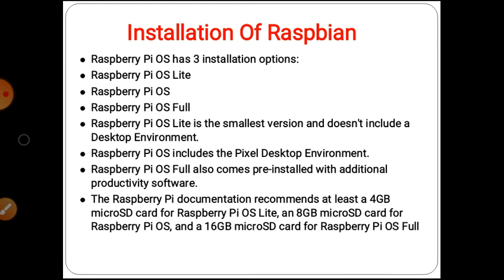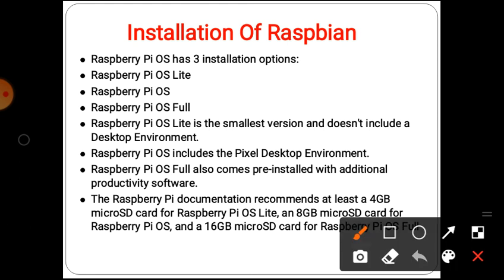Raspbian software has to be downloaded first. Then a micro SD card, a computer with a card slot, and a Raspberry Pi board with basic peripherals like mouse, keyboard, screen and a power supply are required. A Raspberry Pi OS has 3 installation options. First, Raspberry Pi OS Lite, then Raspberry Pi OS, and last Raspberry Pi OS Full. These are the three installation options we have.